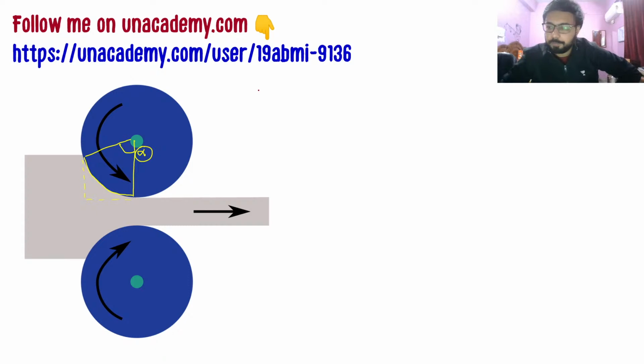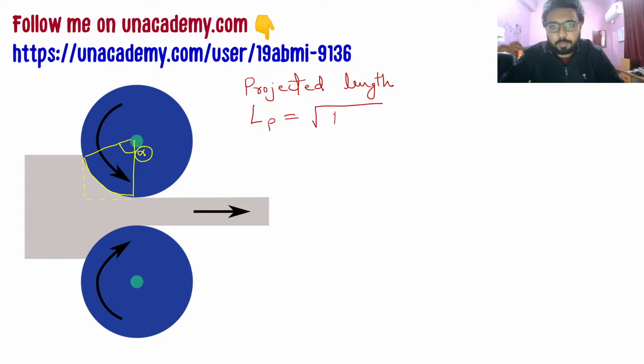This is known as the projected length, and it is equal to the square root of r delta h. So this square root of r delta h will give you the projected length, which is going to be useful when we do the force and power calculation.